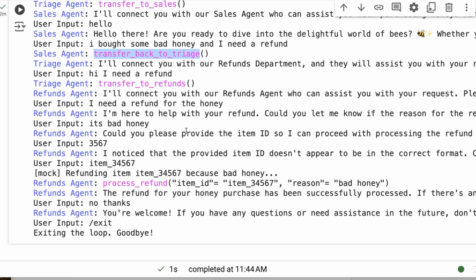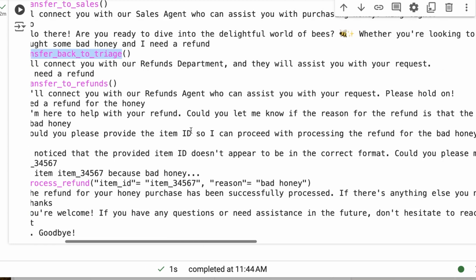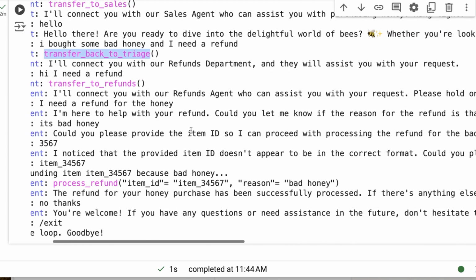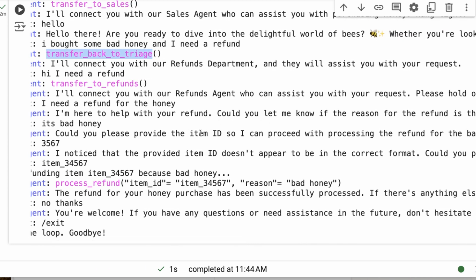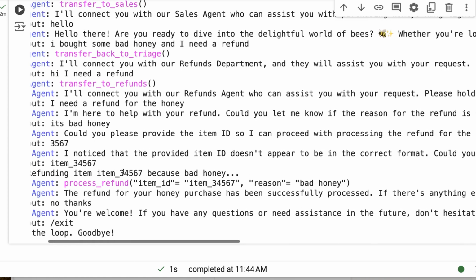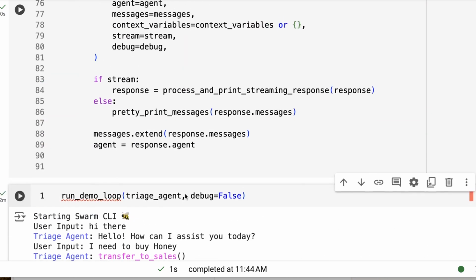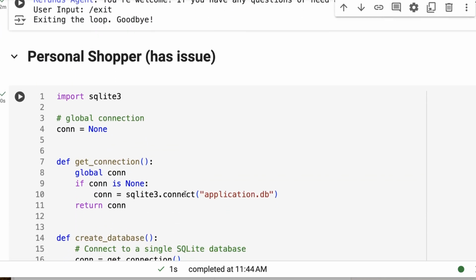Now we go through the details of actually being able to run those functions. You can see that it needed certain things in the right format. It needed an item ID, and it basically says that I should provide the item ID as item underscore something. When I do that, it worked it out. And it gives us this mock refunding of the item because of bad honey, and then it processes the refund. So this is a simple example of doing all of that.